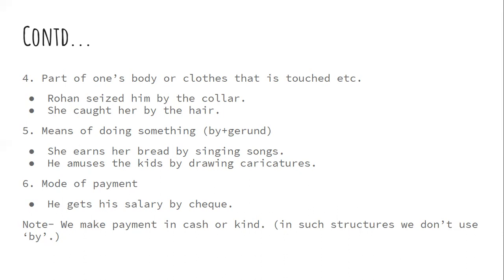He amuses the kids by drawing caricatures. So how does he amuse the kids? By drawing caricatures. So this is the means. And of course, by plus gerund means the ing form of the verb. In the first sentence we have by plus singing, that is the gerund form of the verb, and in the second sentence we have by plus drawing, again the gerund form of the verb.